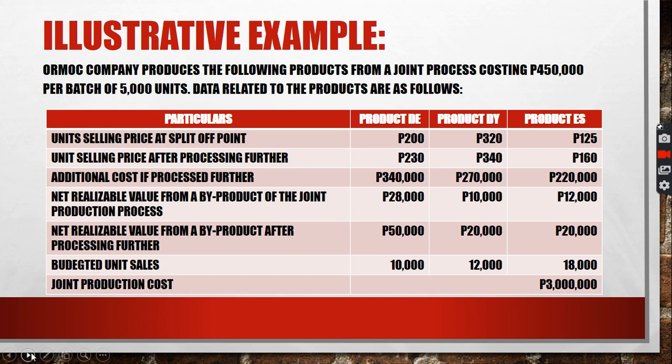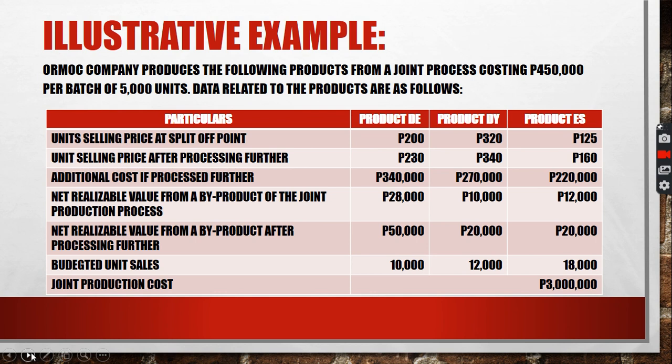Unit selling price at split of point 200, 320, 125 for each product. Unit selling price after processing further 230, 340, and 160. Additional cost if processing further 340, 270, 220. That is a relevant cost because it's a future cost. Okay? And then the net realizable value from a byproduct of the joint production process.